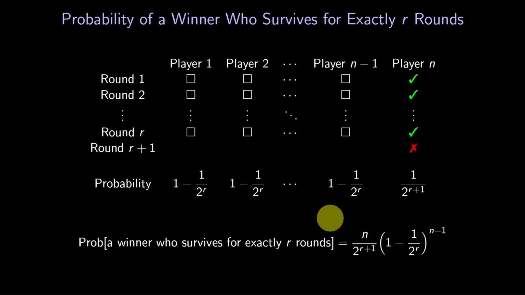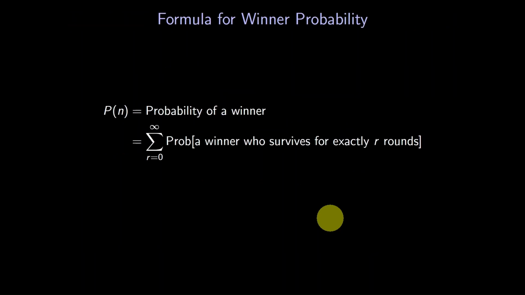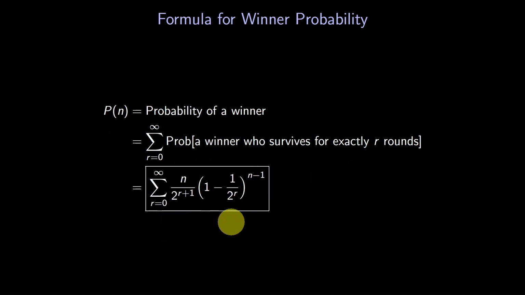We can use that to develop a formula for P of n itself. Remember when we talked about breaking our probability into cases? We had the sum you see here. We now have a formula for the inner probability. So this is the formula for P of n that we wanted. Hooray! This formula is exact, but not easy to work with as is, so we'll make some approximations to simplify it.